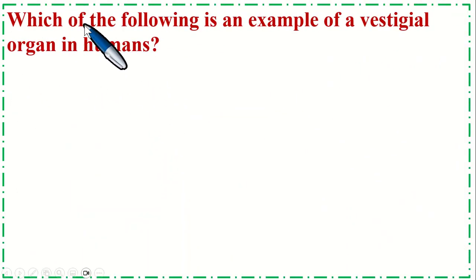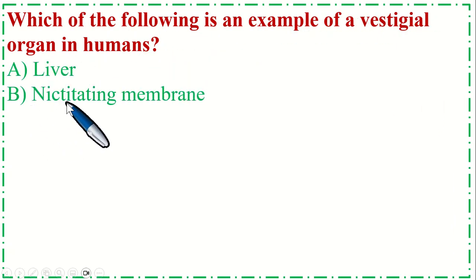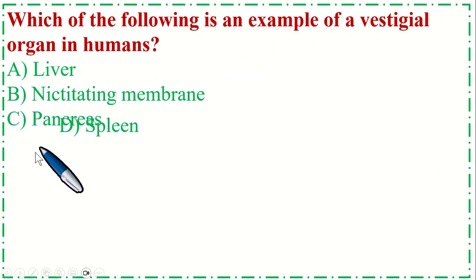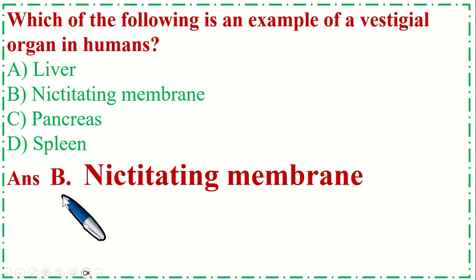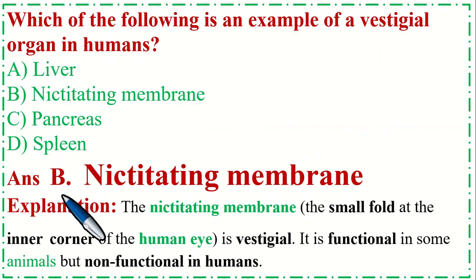This is very important MCQs. Which of the following is an example of a vestigial organ in humans? Option A liver, B nictitating membrane, C pancreas, option D spleen. So the correct option is B nictitating membrane.